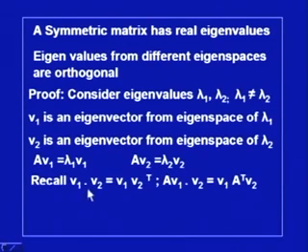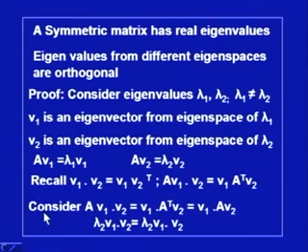Now, we recall some of the definitions from inner product, that V1 dot V2 is equal to V1 multiplied by V2 transpose, and A times V1 dot V2 is equal to V1 dot A transpose V2. So, these properties we use to establish the result.